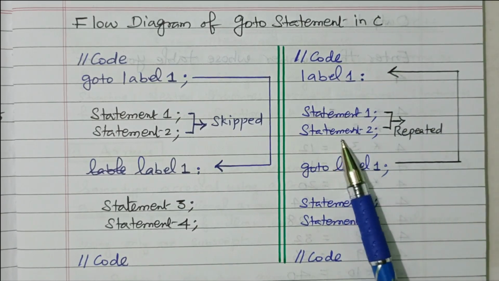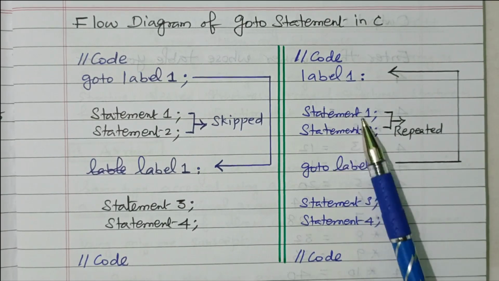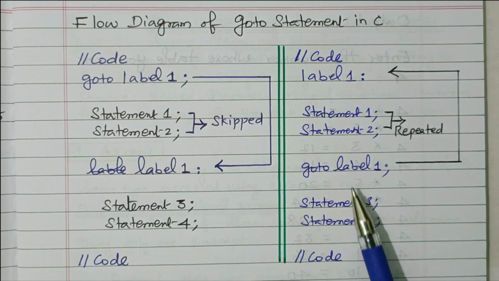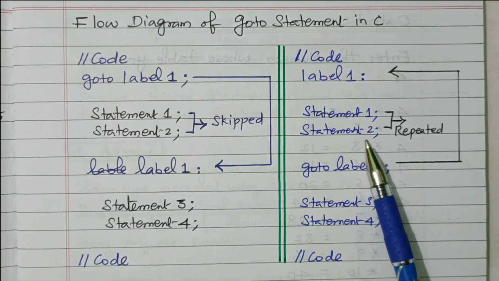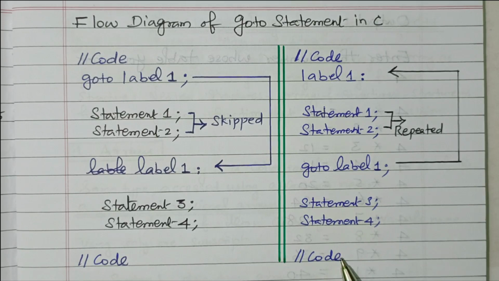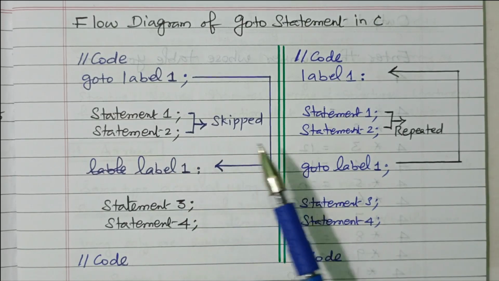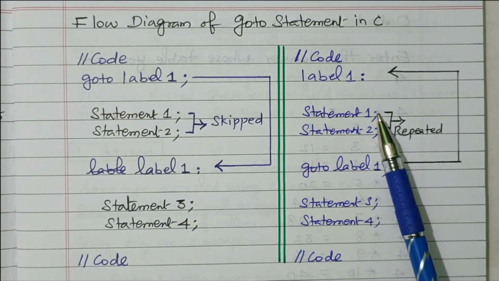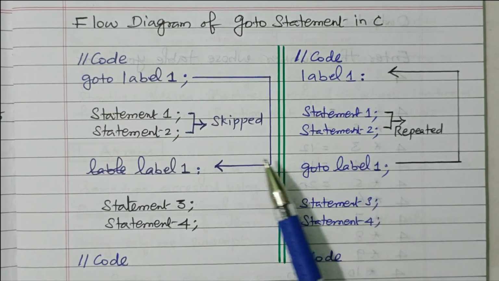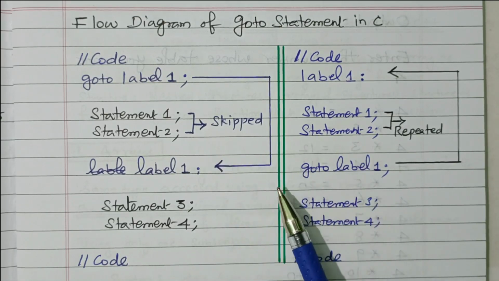So it will be executed repeatedly, until a certain condition. After that, we need to check a condition, otherwise it will be executed repeatedly. Then statements 3 and 4 will be normally executed and it will go to the normal coding of the remaining program. So here statements 1 and 2 are skipped, and here statements 1 and 2 are repeatedly executed. That is the difference between these two categories of the Goto statement.